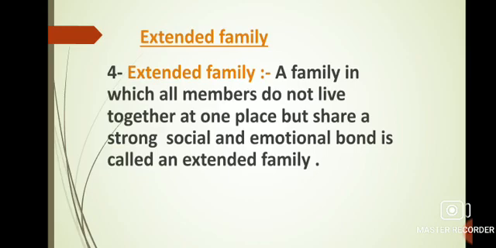In spite of this, they stay connected to their families. They share a strong social and emotional relationship with their families. They also share some values that bind them together. This type of family is known as an extended family.